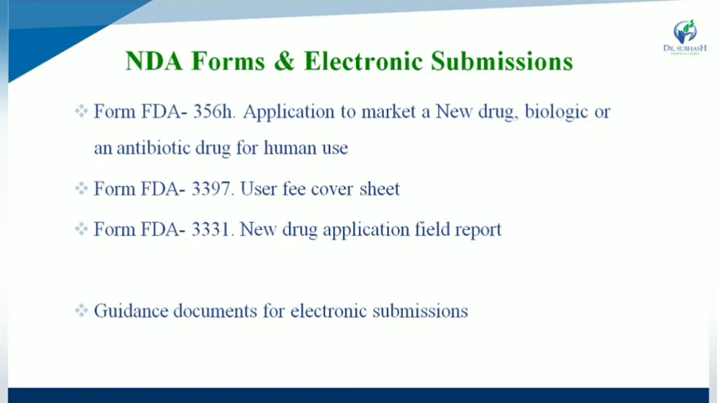Second one is form number 3397, which is used for the user-fee cover sheet, and last one is 3331, which is the new drug application field report and guidance document for electronic submission. So all of these, FDA 356, 3397 and 3331, are the guidance documents for electronic submission.